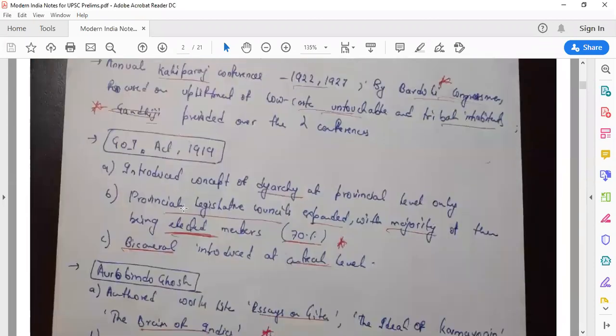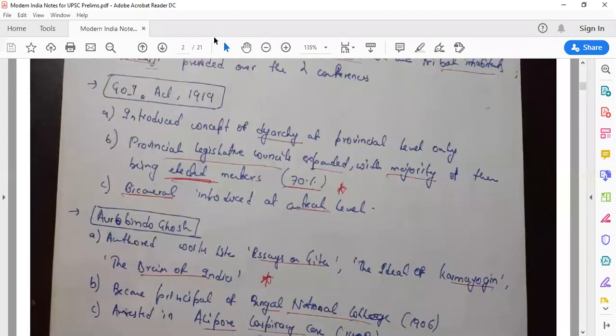So the GoI Act 1919 introduced the concept of diarchy at the provincial level. We talked about reserved and transferred subjects. The Provincial Legislative Council was expanded, with the majority of them being elected. No need of reading it, remembering it. Bicameral legislature was introduced at the central level. See, Lok Sabha and Rajya Sabha, which you are seeing today, the seeds of it were laid down in the GoI Act of 1919.